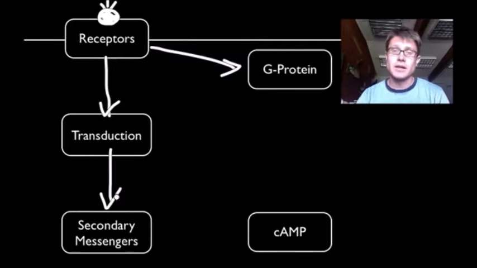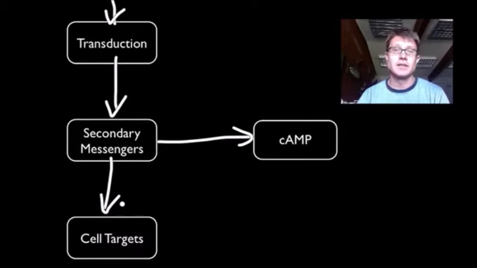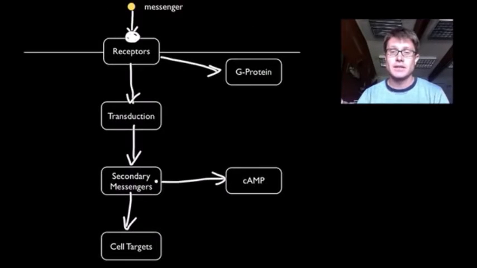We use what are called secondary messengers. The one that I'll give you an example of is called cyclic AMP. It's a very common messenger in cells. And then that'll eventually target the cells. In this case, it's going to target cells in the liver, and it's going to make them release glucose from glycogen. And so that's a signal transduction pathway. It starts with a message, and then it eventually has some kind of a target within the cell.